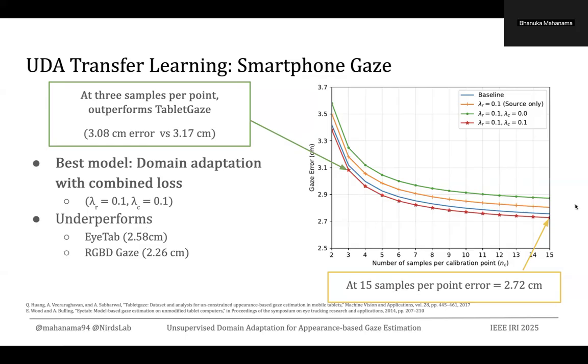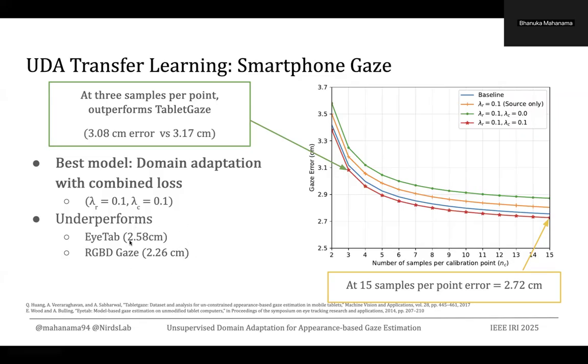At 15 samples per calibration point, our model achieved a gaze estimation error of 2.72 centimeters. Now, if we compare with similar experiments like iTracker or RGBD gaze data, our model does not have